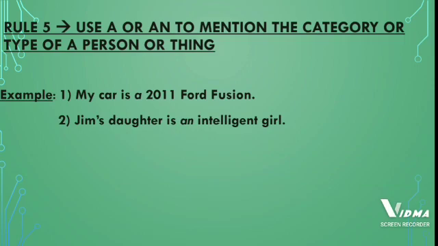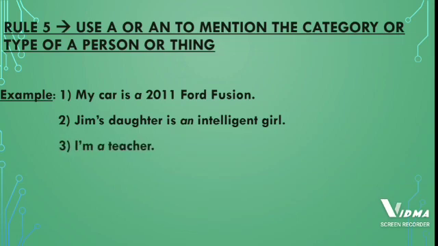Here we say what type of girl she is, an intelligent girl. So I am describing Jim's daughter. What type of girl? She is intelligent. So that is the quality or the type of Jim's daughter. So I have used an, and intelligent has a vowel sound.